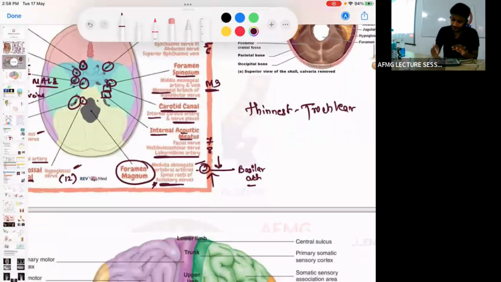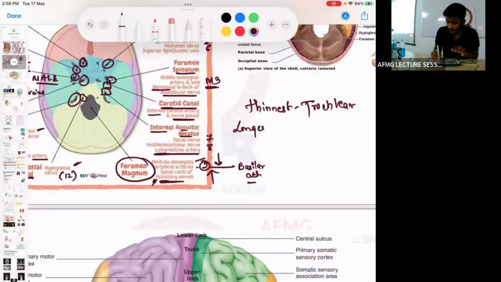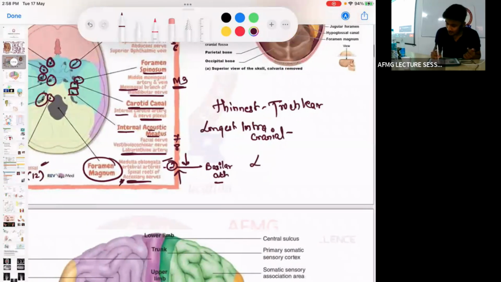Which has the longest intracranial course? I am talking about the longest intracranial course. The vagus has the longest extracranial course, the long one outside the skull. Within the brain, which is the longest? If I had asked about the longest bony course, your answer would have been right: the longest bony course is the facial nerve.